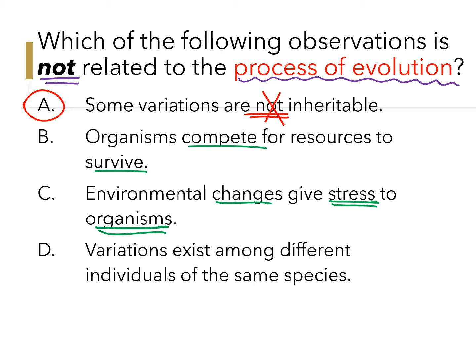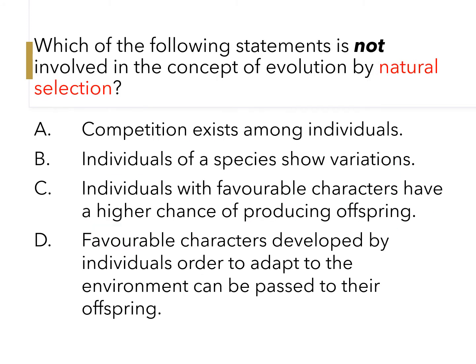The environment acts as a selective pressure, giving stress to the organisms and doing the selection. And the last one, D, variation exists among different individuals of the same species. Yes, this is proposed by Darwin. So B, C, D are correct. A is wrong.